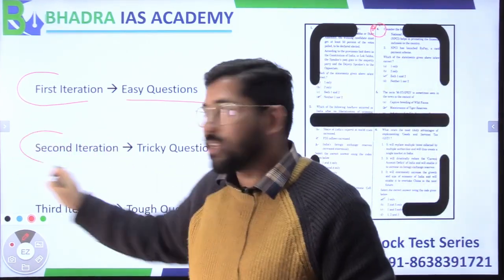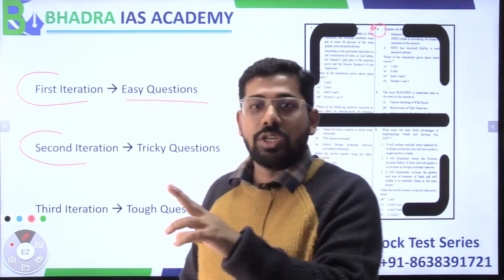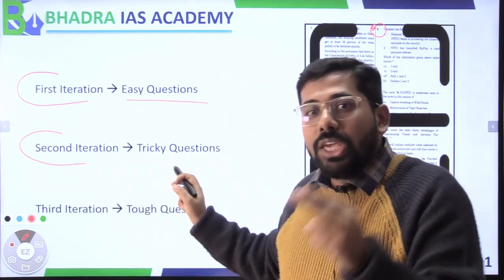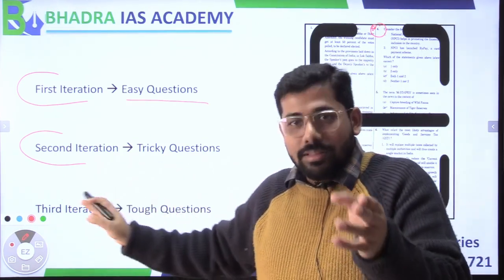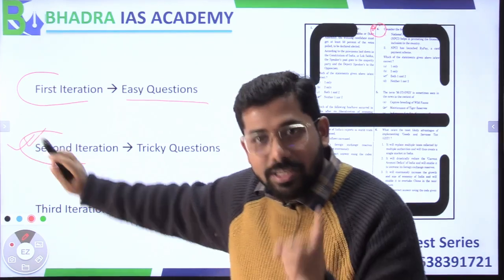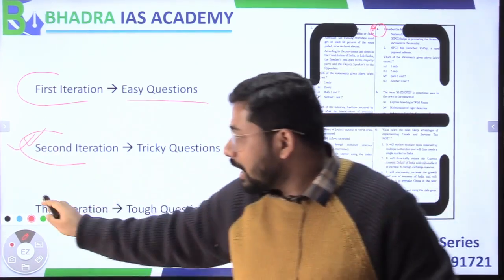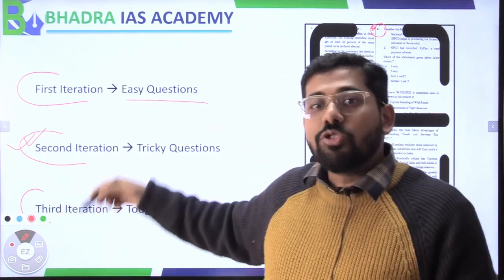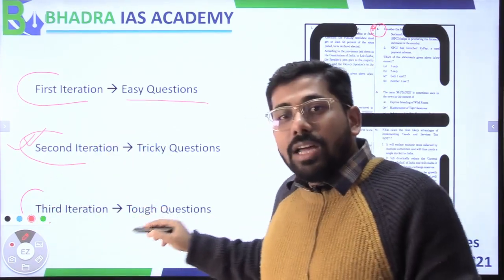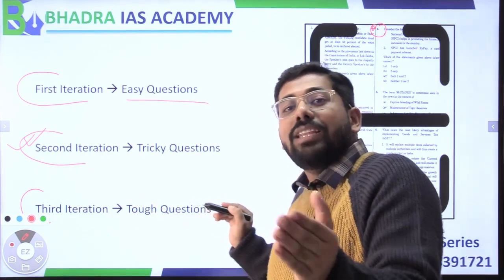In the second iteration, those questions which are tricky need to be solved. And see, I'll explain this part, just give me 1 minute. But before that, let me jump onto the third iteration. The third iteration should be such that tough questions are approached at the very end.